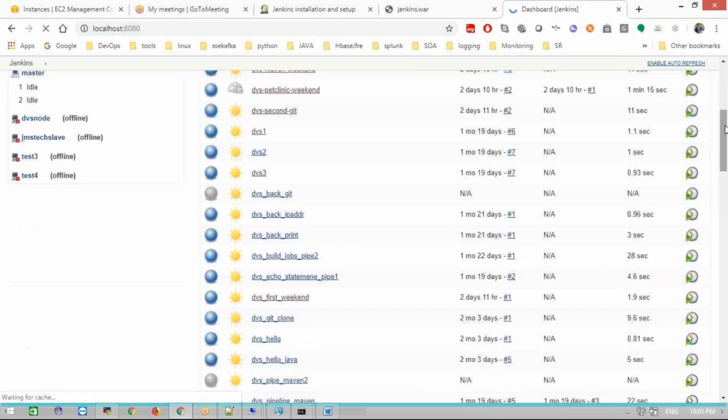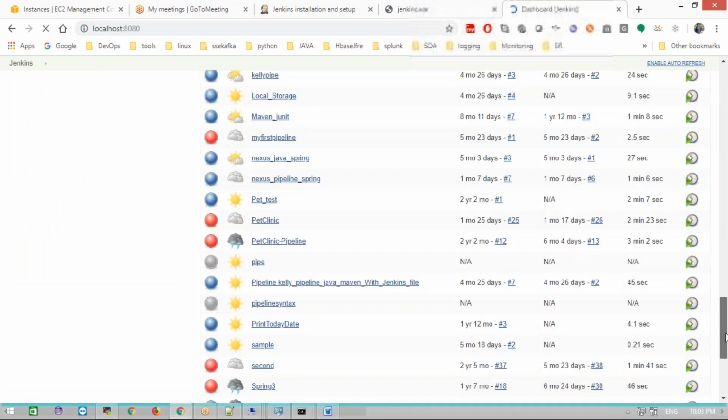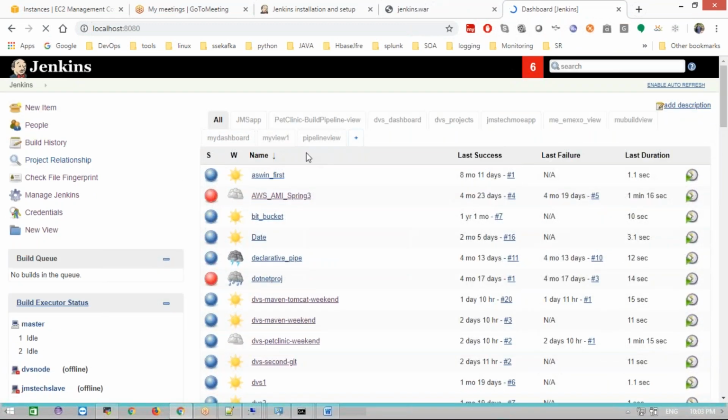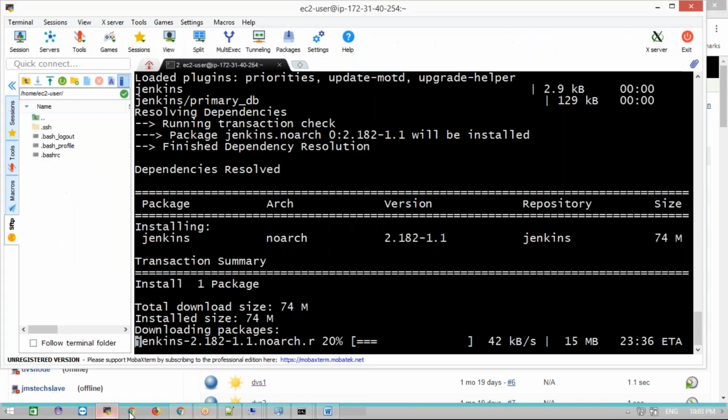I already have projects, right? That's why these are my Jenkins projects. It will show the list for you. If it is the first time, it will show the fresh dashboard.